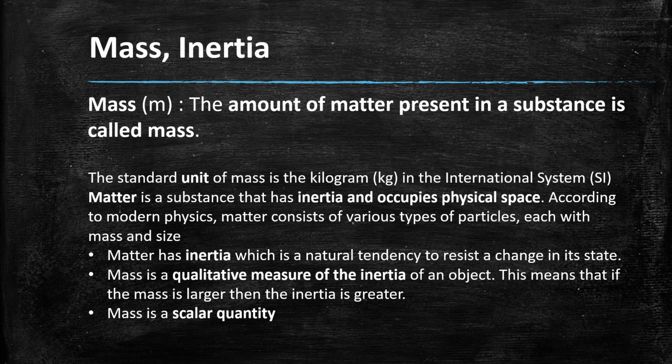This means that if the mass is larger, then the inertia is greater. Both are related to each other. Now mass is what? Scalar quantity or vector quantity? Yes, it is a scalar quantity.